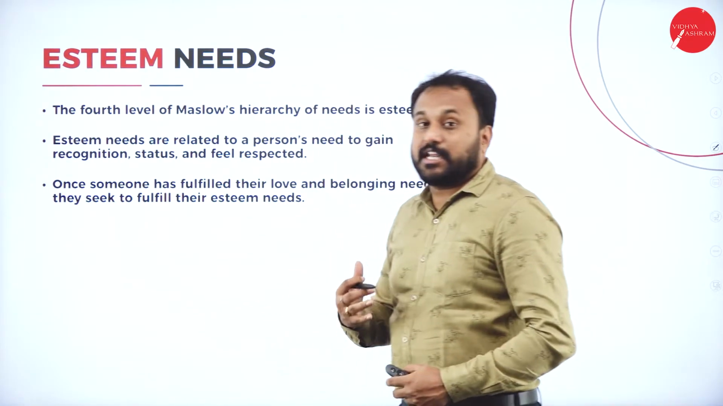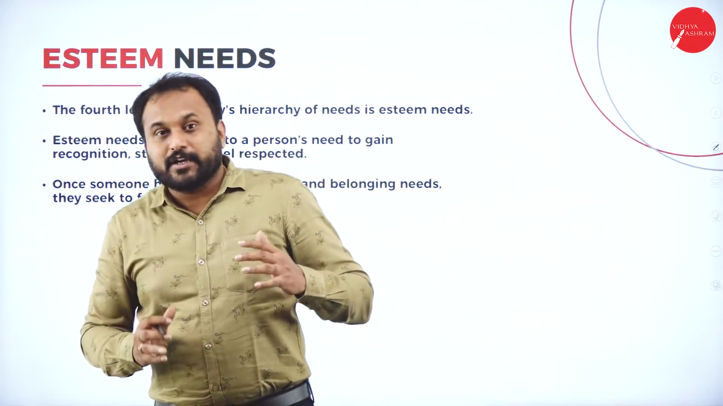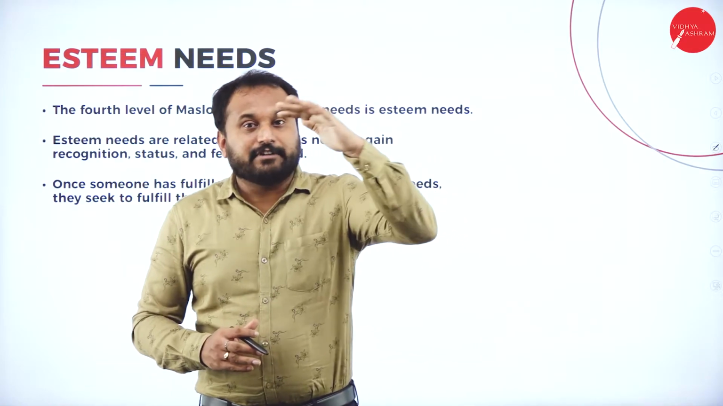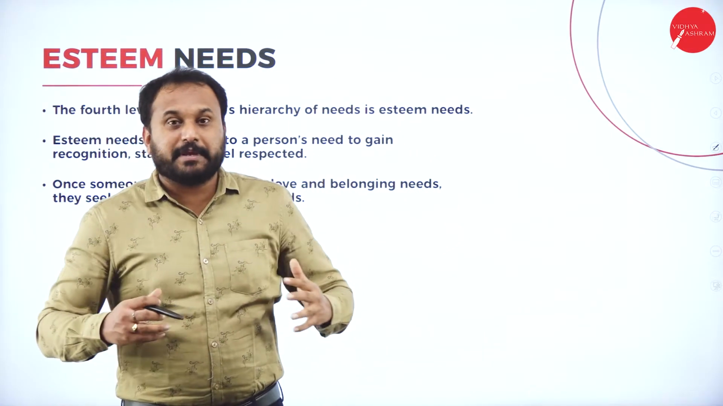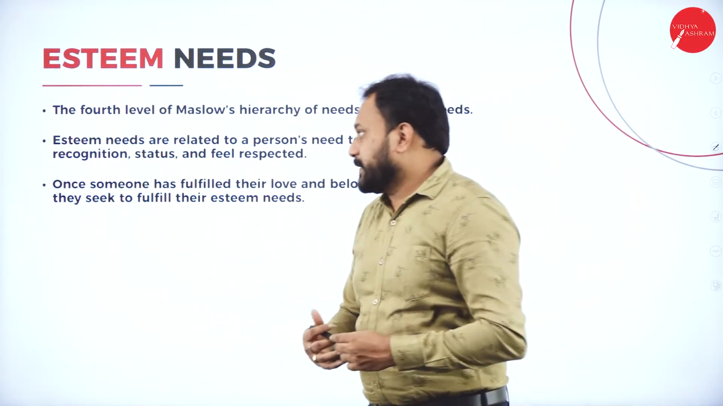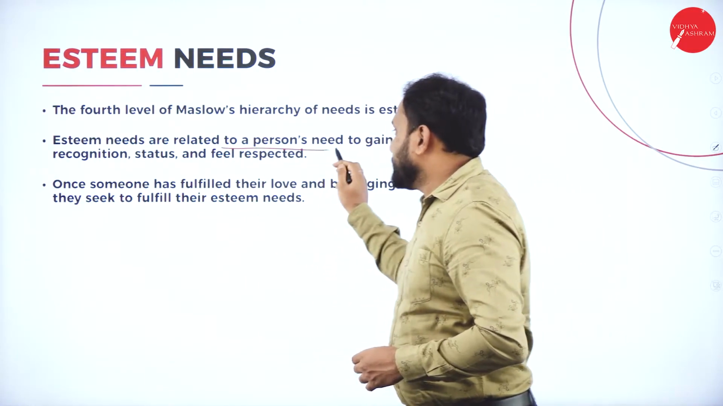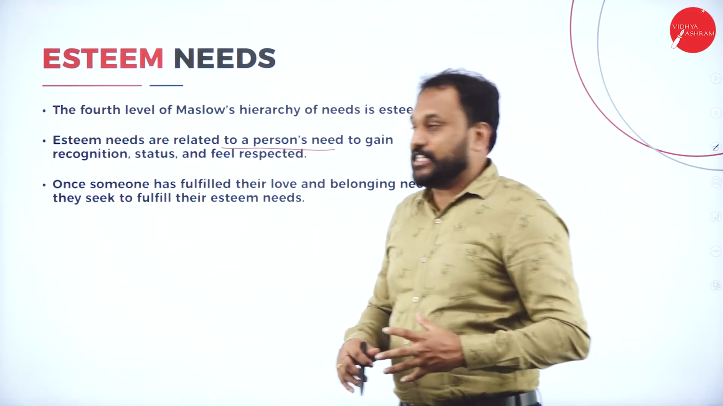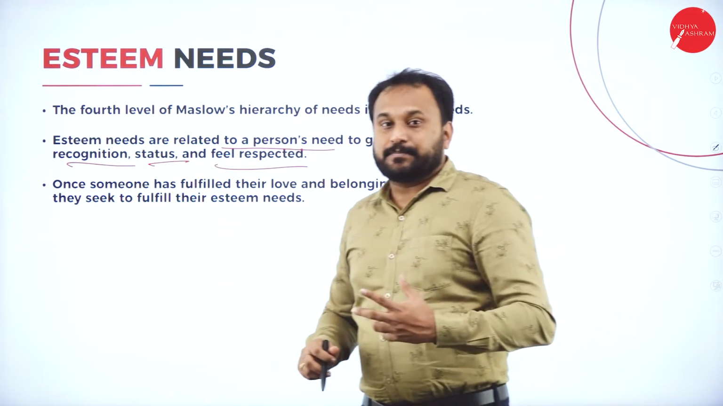The next one is esteem needs. This is a little different kind of need, where you are at a level where you feel that you are being noticed by the public. That is what people want, people to notice us. Esteem is the fourth level of Maslow. Esteem needs are related to a person's need to gain recognition, status, and feel respected.